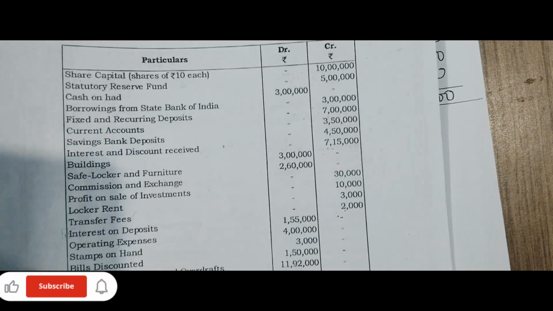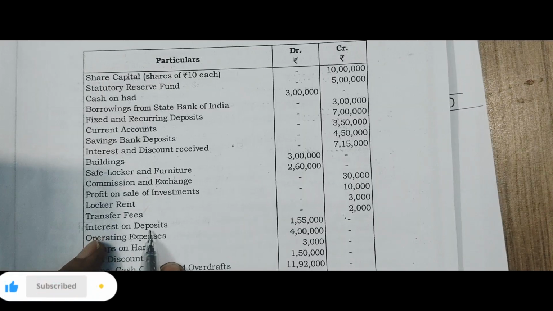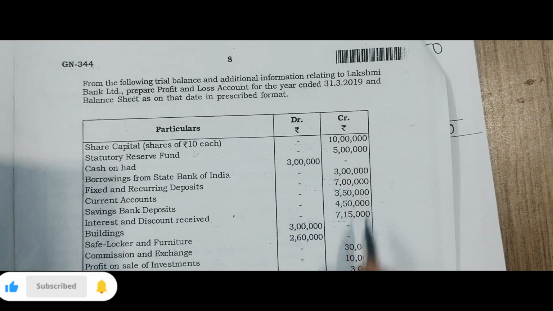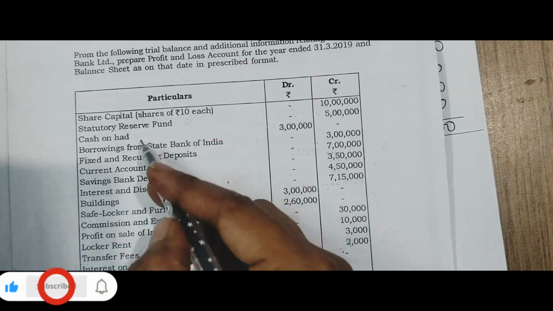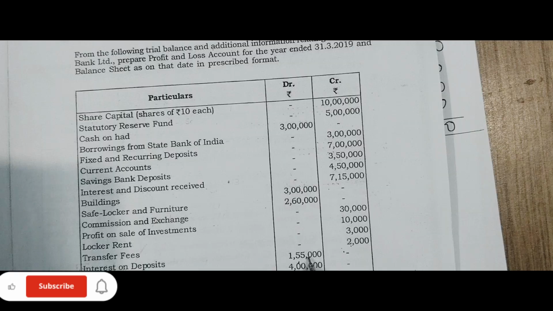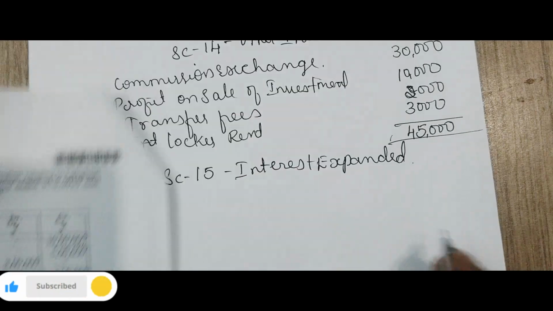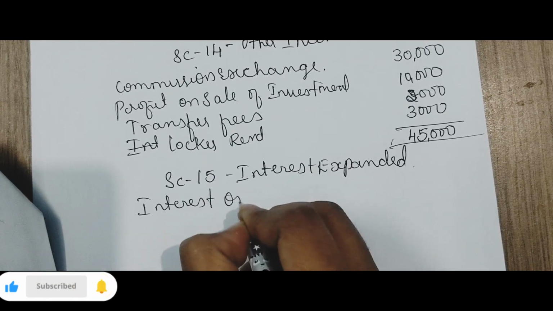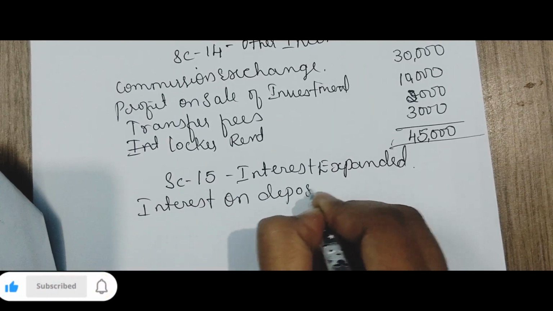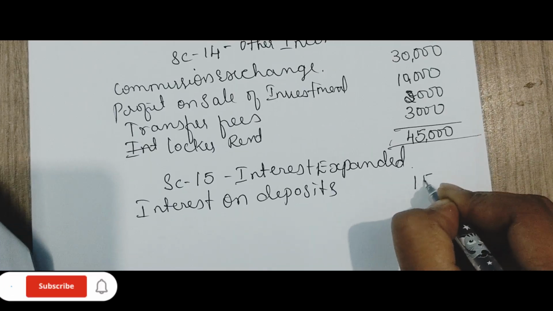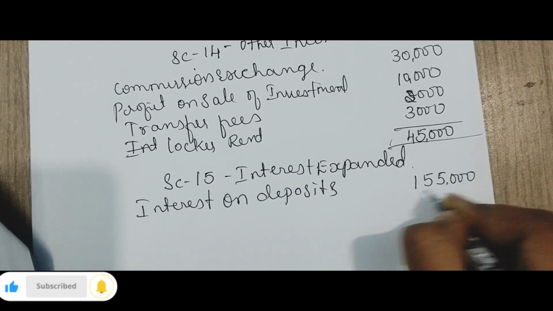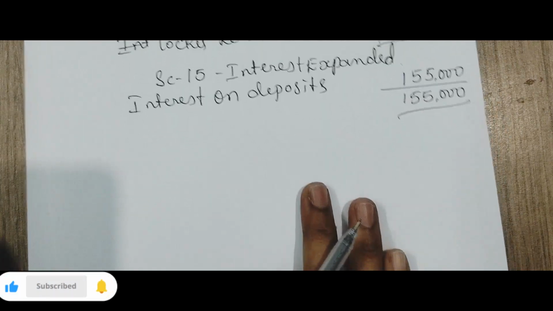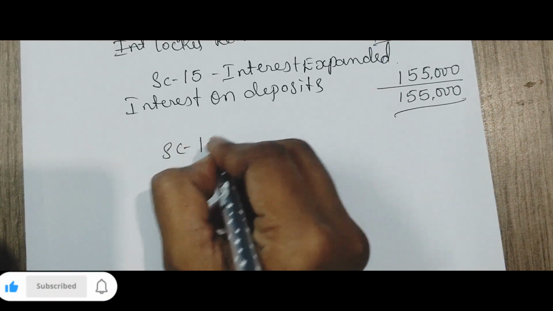Now here you can see interest on deposits is there. It is an expense to the bank. Here you can see it is given under which side? Debit side. 1,55,000. No other interest, only one interest is there. Interest on deposits, 1,55,000. Total is 1,55,000. Then schedule number 16.